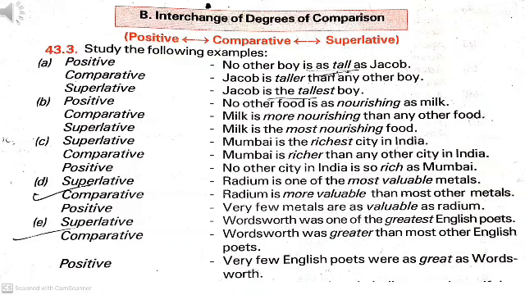First is, no other boy is as tall as Jacob. In this sentence, tall, this is a positive degree of comparison of adjective. Now, let's change this into comparative and superlative degree. When we will use comparative degree, we will be having the sentence, Jacob is taller than any other boy. Taller, comparative degree. And when we will use superlative degree, then the sentence will be, Jacob is the tallest boy.